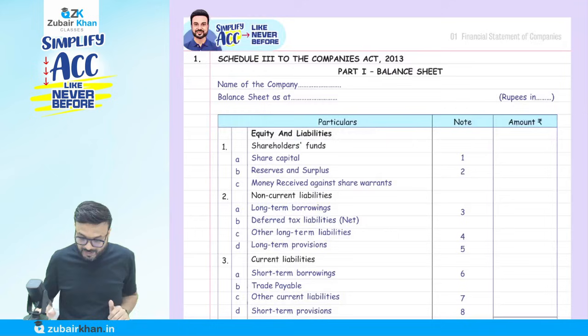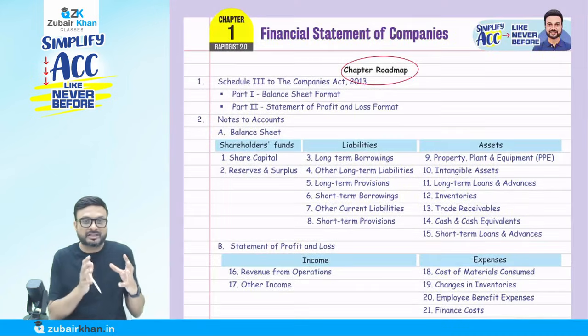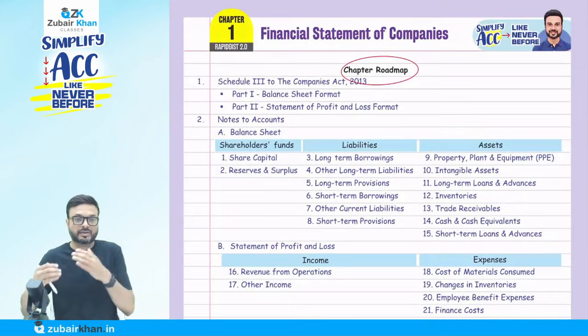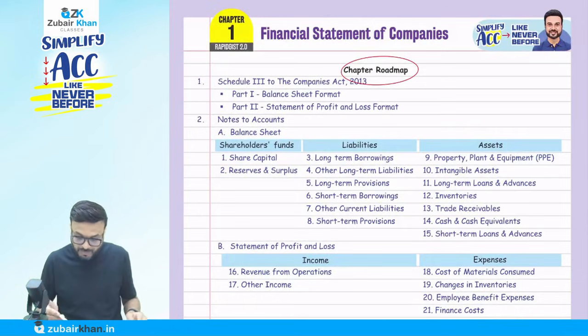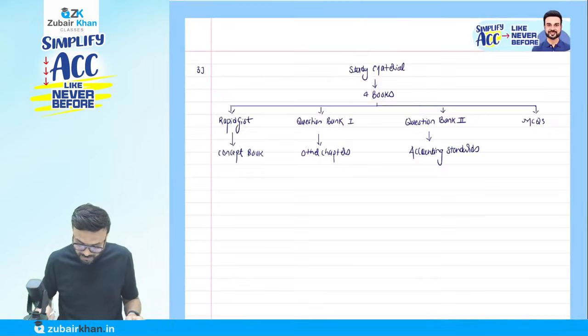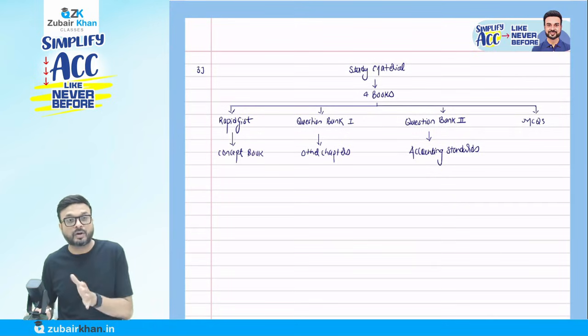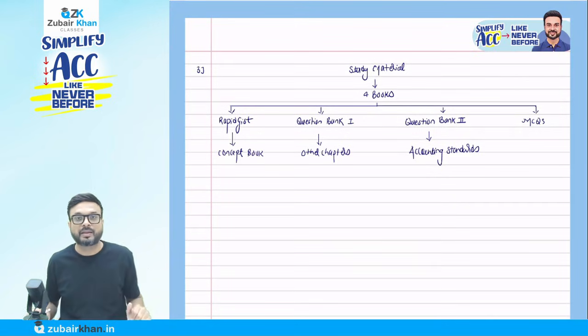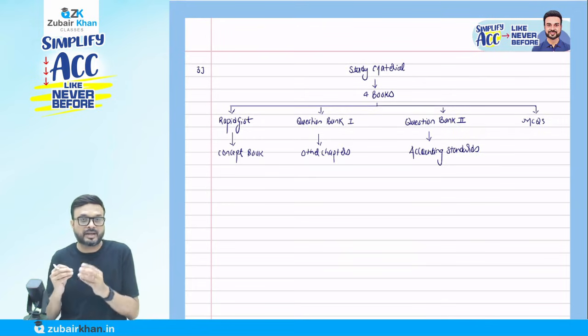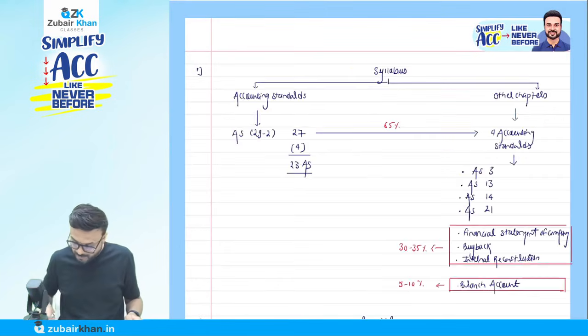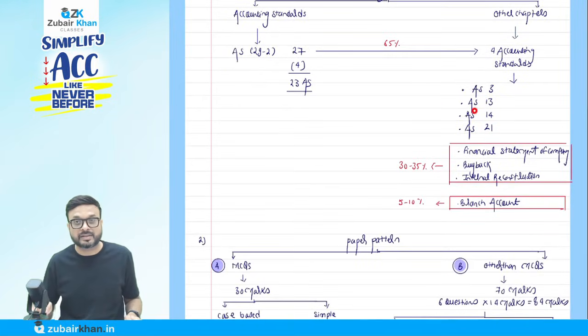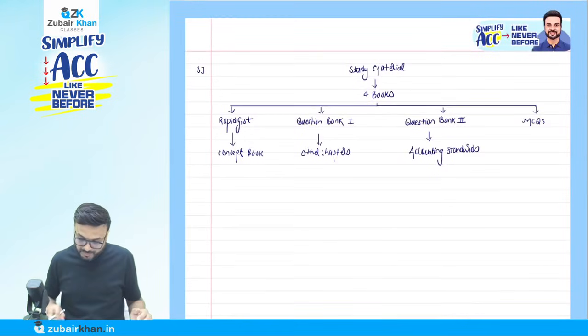So we have all the chapters here: 8 chapters, then 9 is a series of accounting standards, so 9.1, 9.2 like that. Now the second book that we have here is question bank 1, which is on the other chapters, meaning those 8 chapters, and the question bank on accounting standard. So the first question bank is on these 8 chapters that we are going to cover first in class. Then question bank 2 is on all the accounting standards.